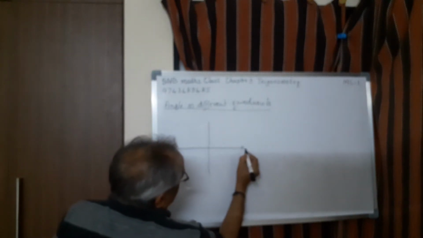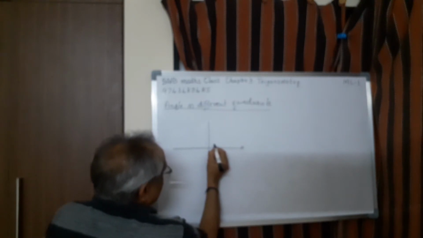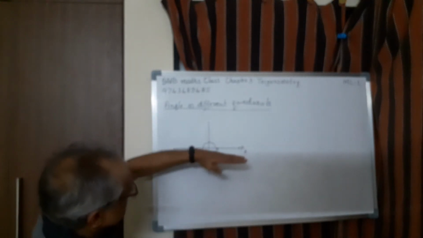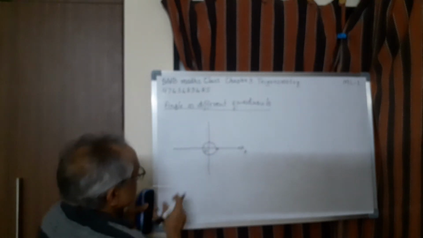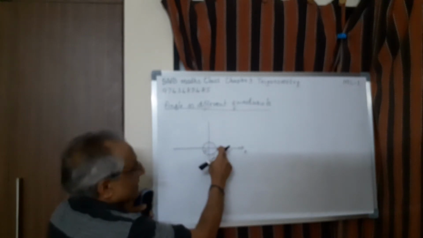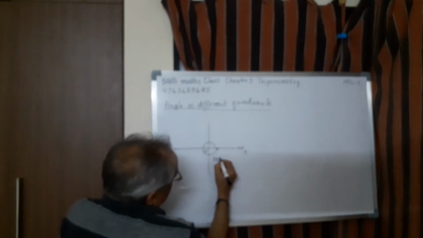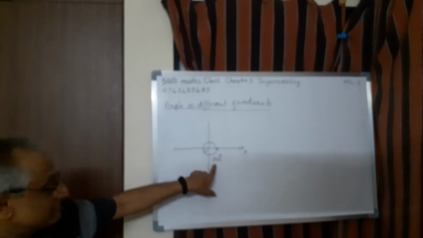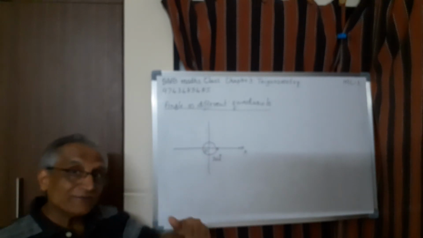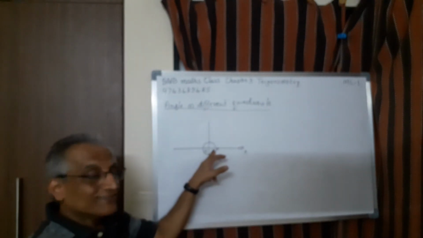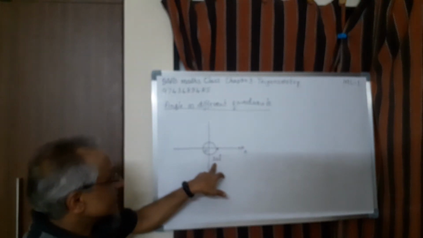Suppose you take a ray, say here, and rotate it completely one full circle. That means this ray, let us call this OX, rotates further and comes back to its initial position. So what is the angle covered by this ray? It is 360 degree. Therefore, this angle is also called complete angle. What is the meaning of complete? The ray completes one full circle, actually one full rotation, and comes back to its initial position. So it is 360 degree.